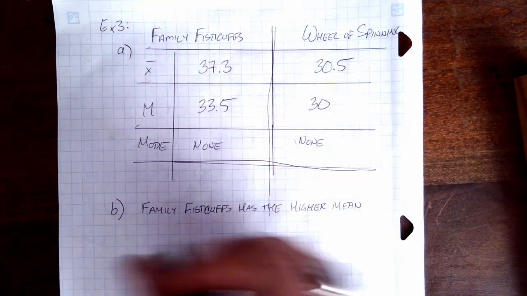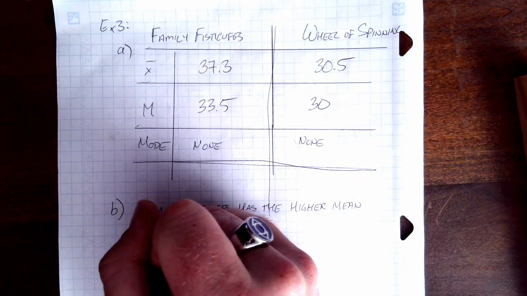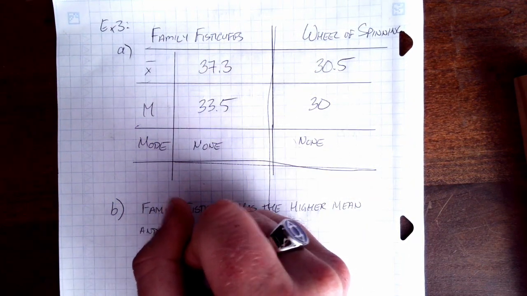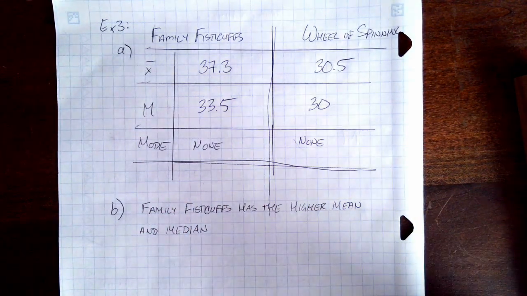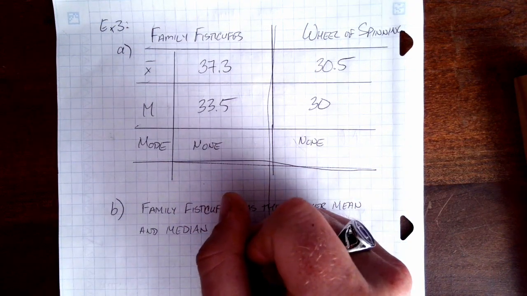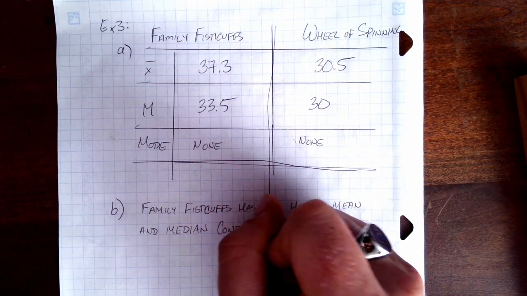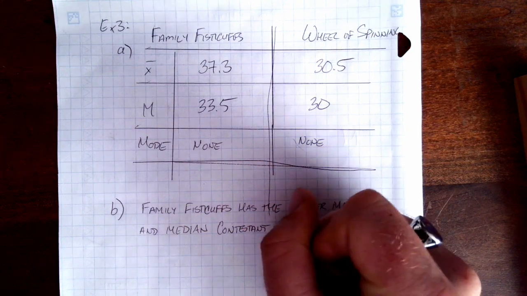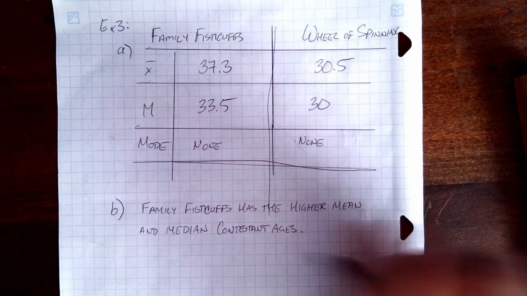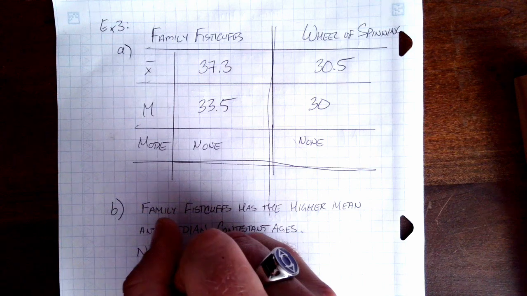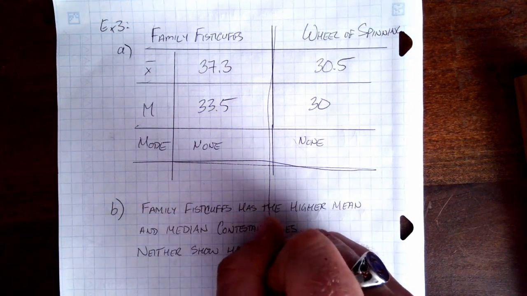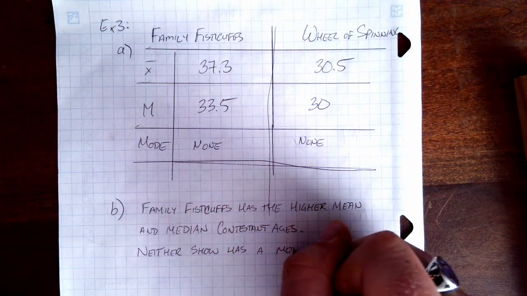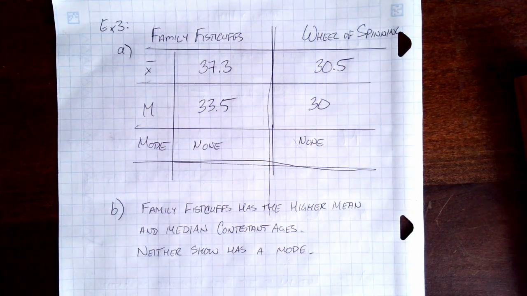And remember, because it is a word problem, we're talking about mean and median ages. And if we want to be more specific, get all of the context, mean and median contestant ages. Neither show has a mode. And that's example 3.